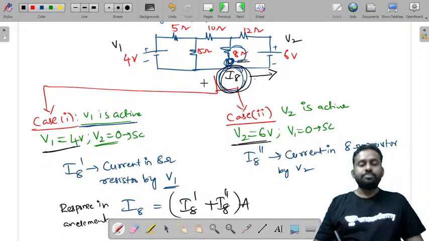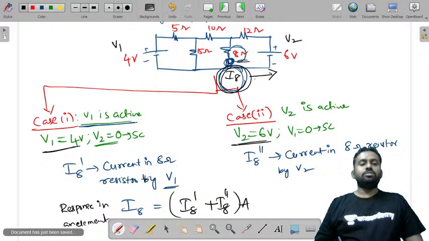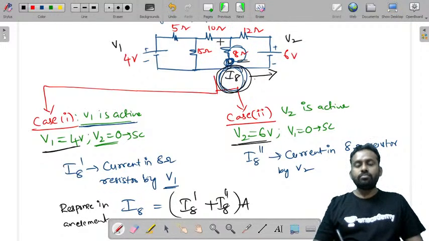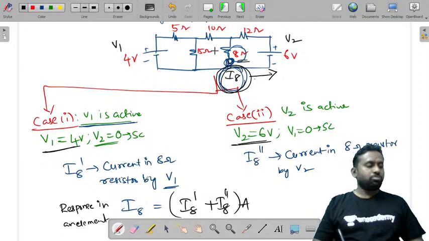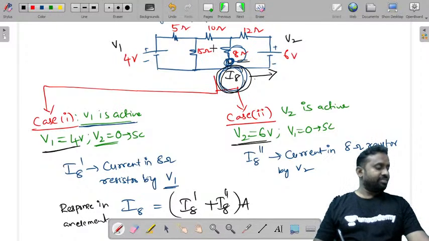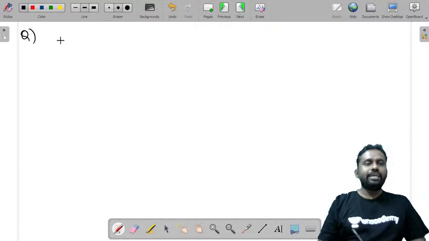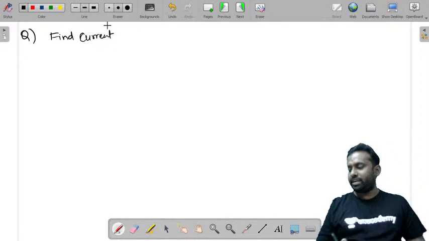Casper, done. So I think you have understood the essence of superposition theorem clearly. Now let us look at one more simple problem and tell you what we will do if there is a current source. Let us consider one problem and let me clearly tell you. The question is to find, because we have taken two voltage sources in the previous problem. Now